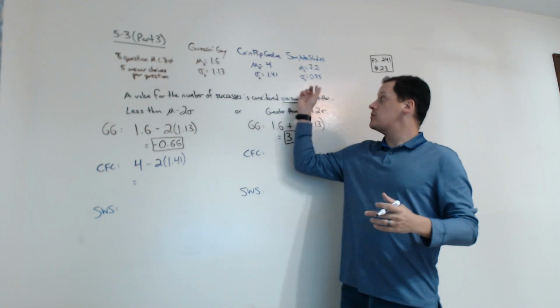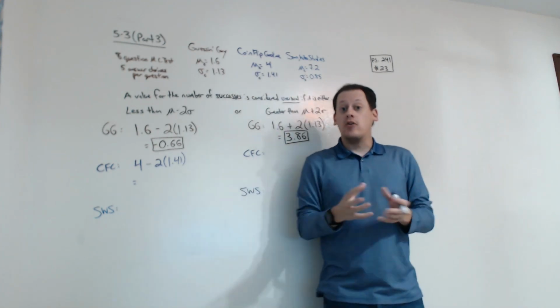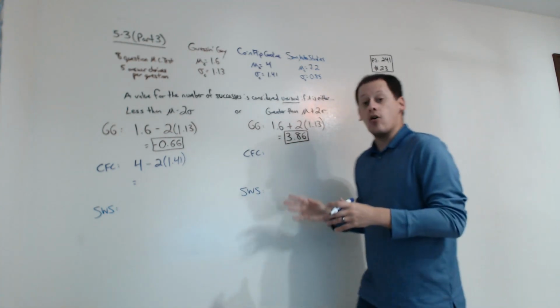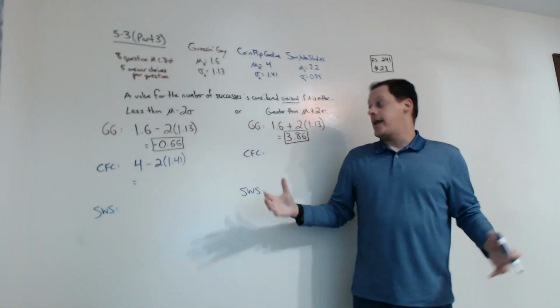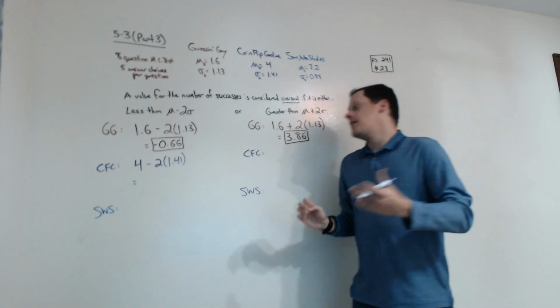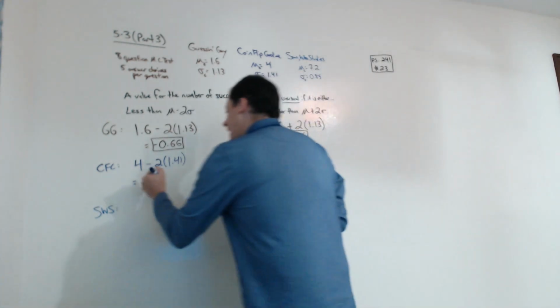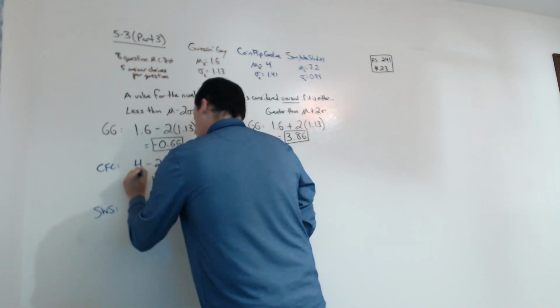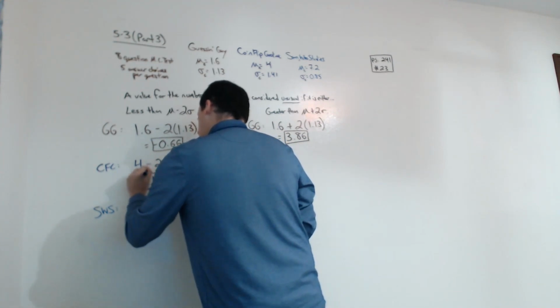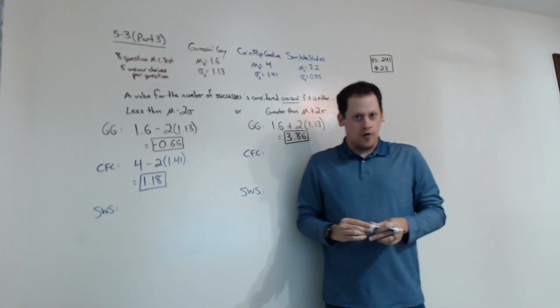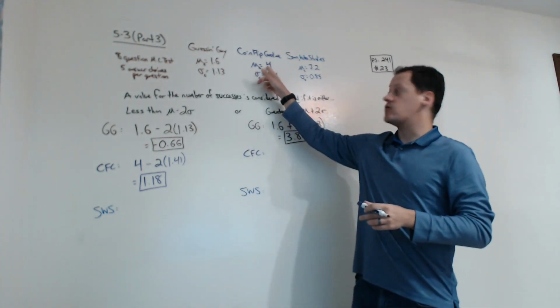Now, in the last video, we said that Coin Flip Caroline's standard deviation was bigger than the other 2 students. So she's got more variability. So when we calculate these values for her, it should be a wider range than, say, for Guessing Gary. So 4 minus 2 times 1.41 gives us 1.18, which might seem a little low for her. She's expected to get half the questions right.